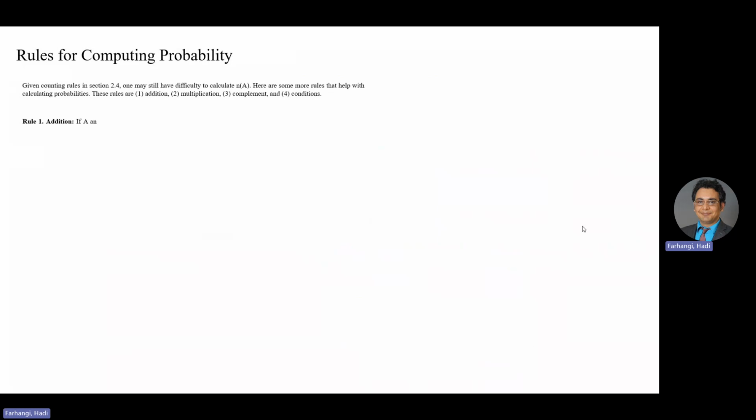Rule 1, addition. If A and B are two events that are not mutually exclusive, then the probability of A or B is equal to the probability of A plus the probability of B minus the probability of A and B. This is the first one. So if it is easy to calculate the probability of A, B, and A and B, then the probability of A or B can be calculated using the addition rule.